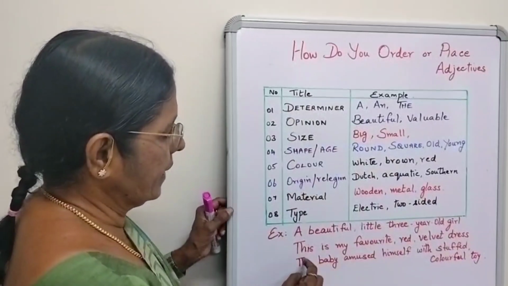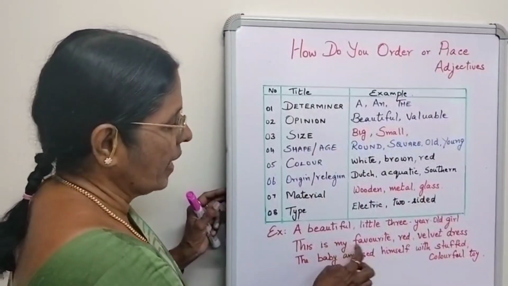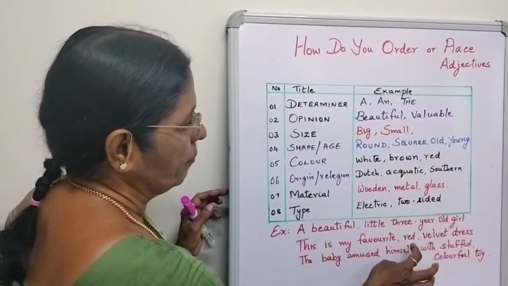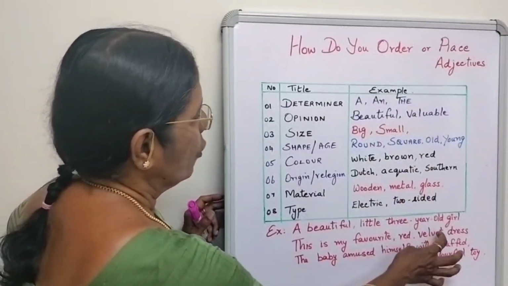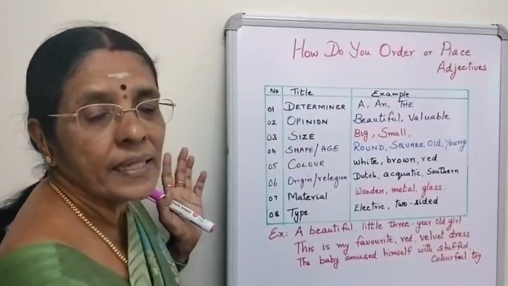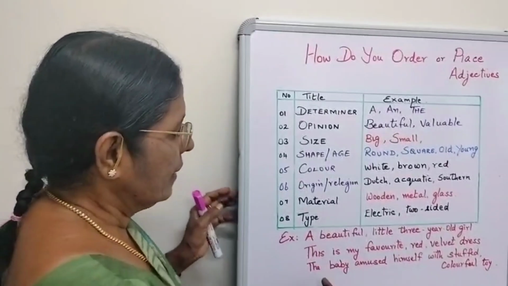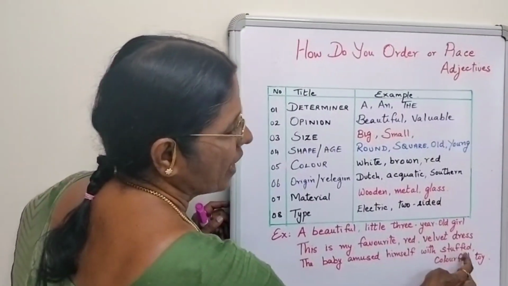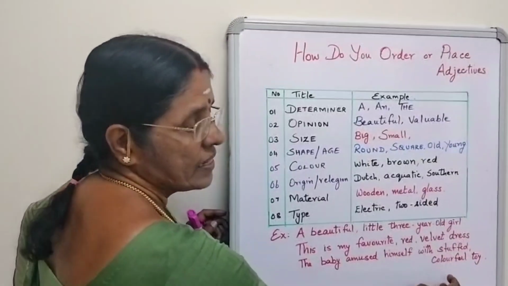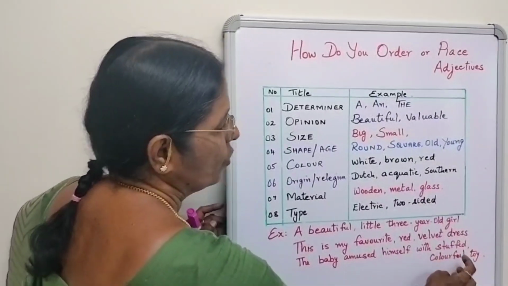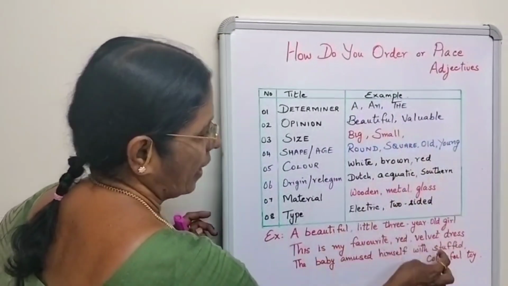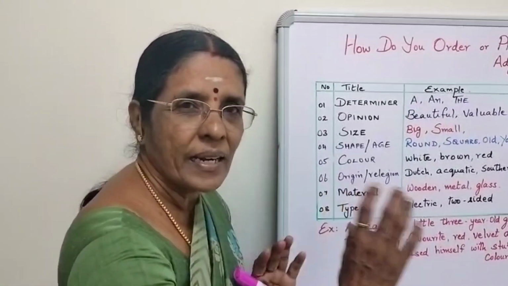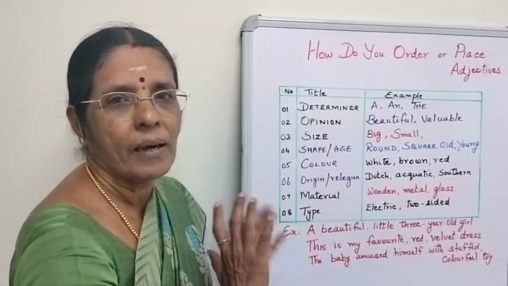See the next sentence. This is my favorite. Determiner. Favorite, my opinion. Red color. Velvet material. Then noun. Okay. The baby amused himself with a stuffed colorful toy. You will not say colorful stuffed toy. You have to say stuffed colorful toy. So this order should be followed to see that it is understandable, readable.